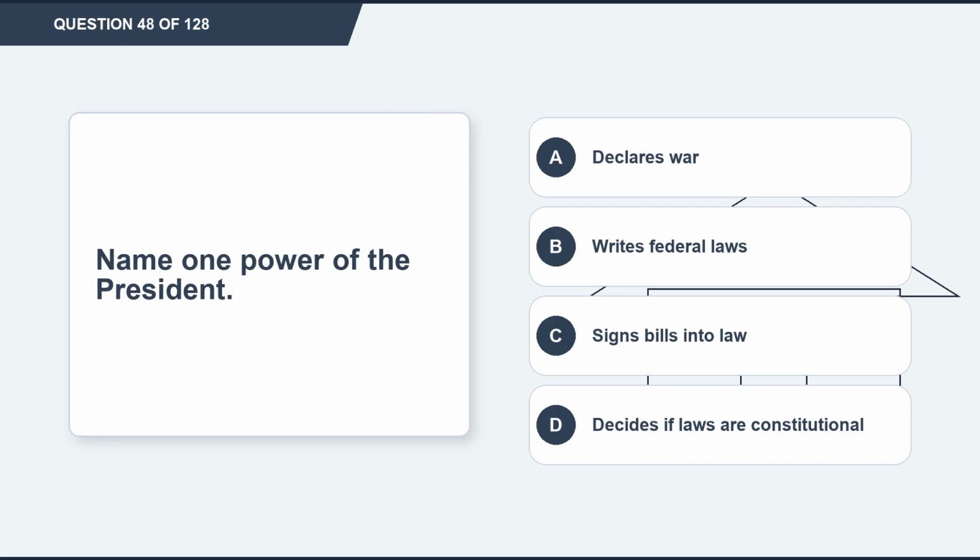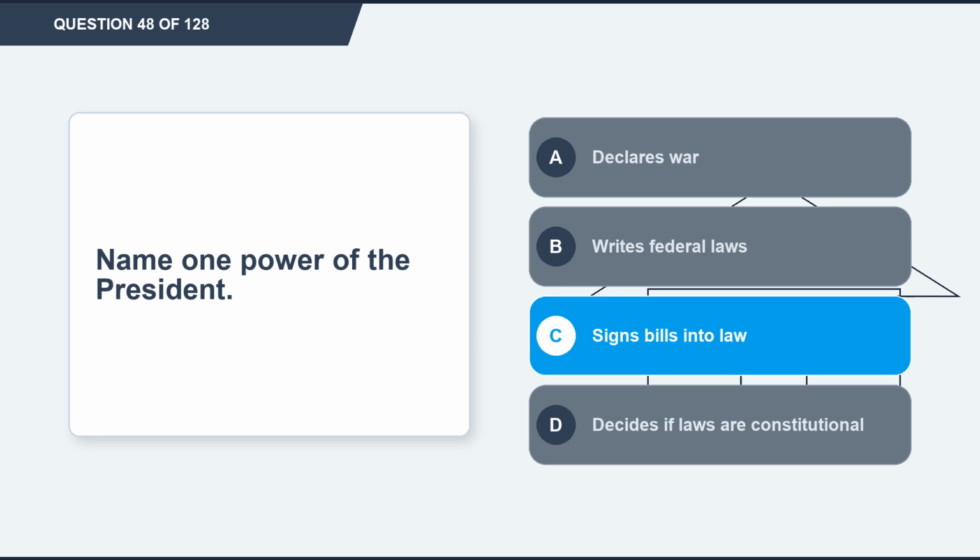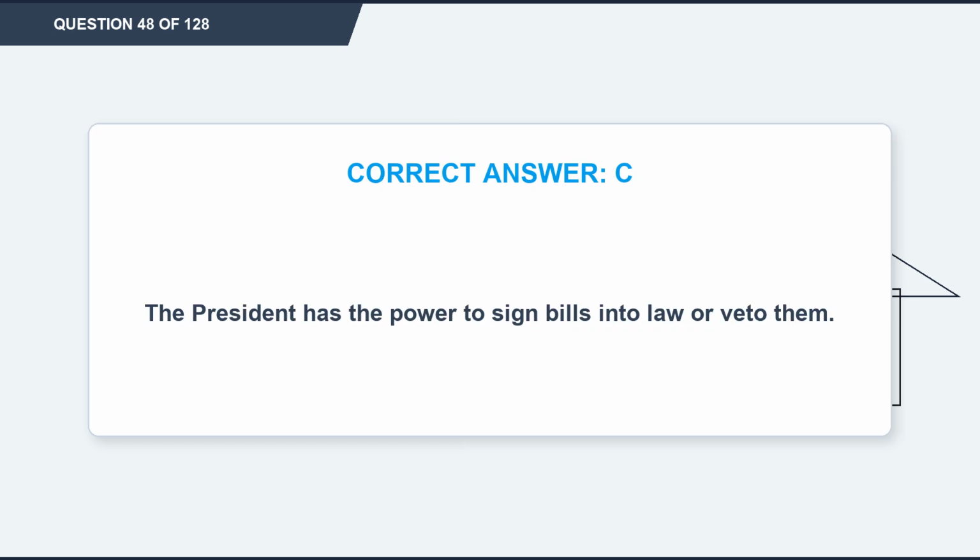Question 48. Name one power of the President. Option A, declares war. Option B, writes federal laws. Option C, signs bills into law. Option D, decides if laws are constitutional. The correct answer is option C, signs bills into law. Explanation. The President has the power to sign bills into law or veto them.